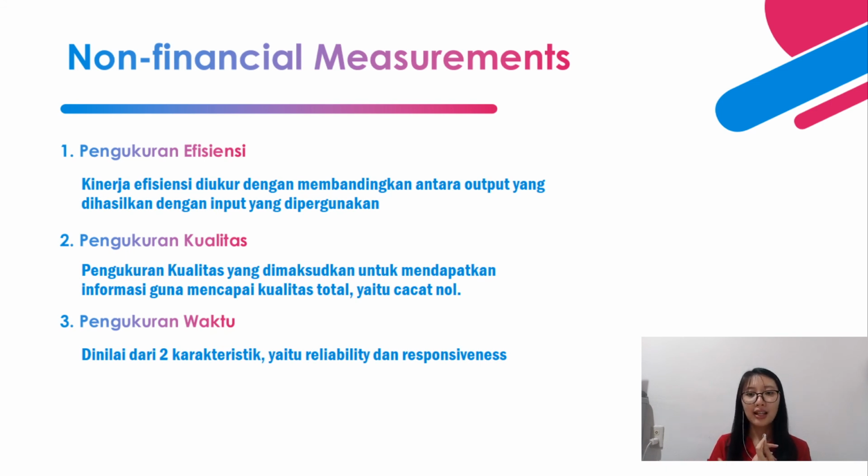Zero defect means the quality of the product is 100%, no mistakes at all. And then the last one is time performance. Time performance can be judged by 2 characteristics: reliability and responsiveness. Reliability means the punctuality of the product distributed to the customer. Responsiveness means the ability of the company to respond to the customer.